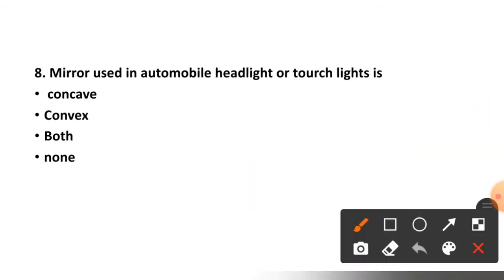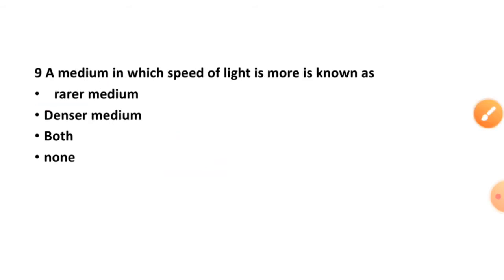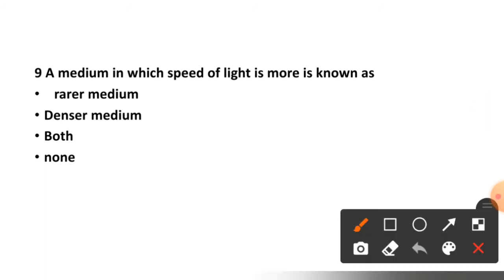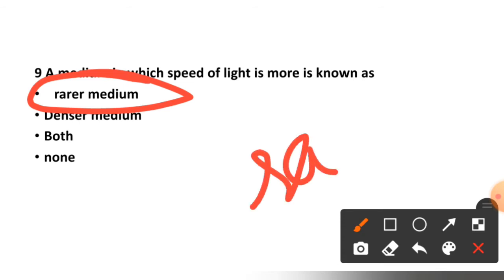Now see question number 8. Mirror used in the automobile, headlight or torch light is concave, convex, both or none. The right option is option number first, concave. Now see question number 9. A medium in which the speed of light is more is known as rarer medium, denser medium, both or none. The right option is option number first, rarer medium.